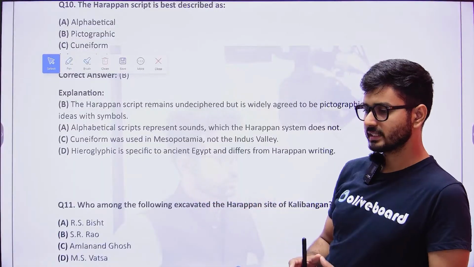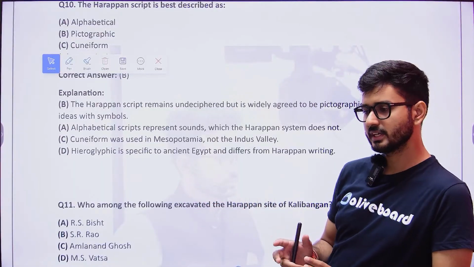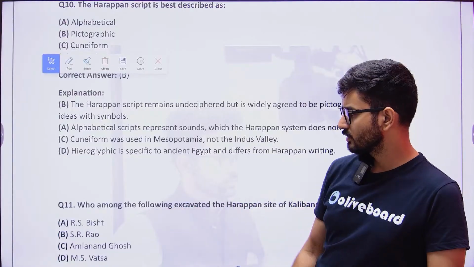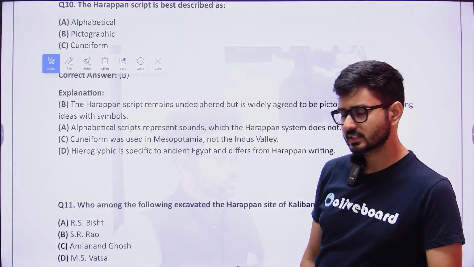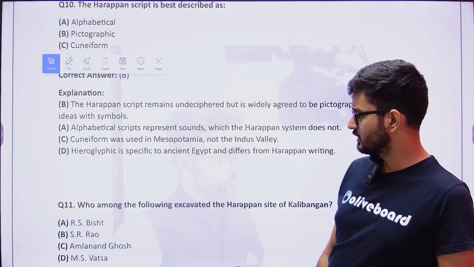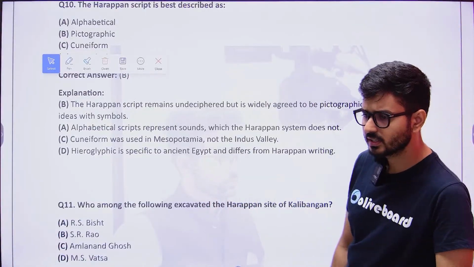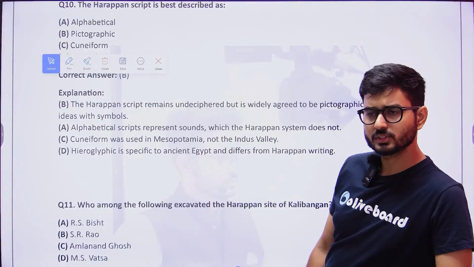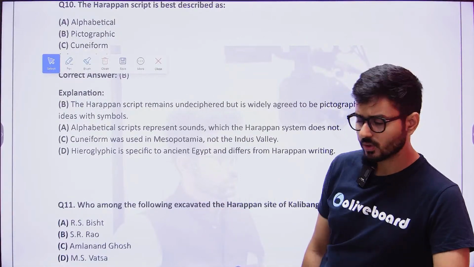Okay, so you need to find out who was the person who excavated the site of Kalibangan, because the examination can ask you any such questions. S.R. Rao, we know, was the person who excavated the area we discussed earlier, that is Lothal. R.S. Bisht was the person who excavated the site of Dholavira.